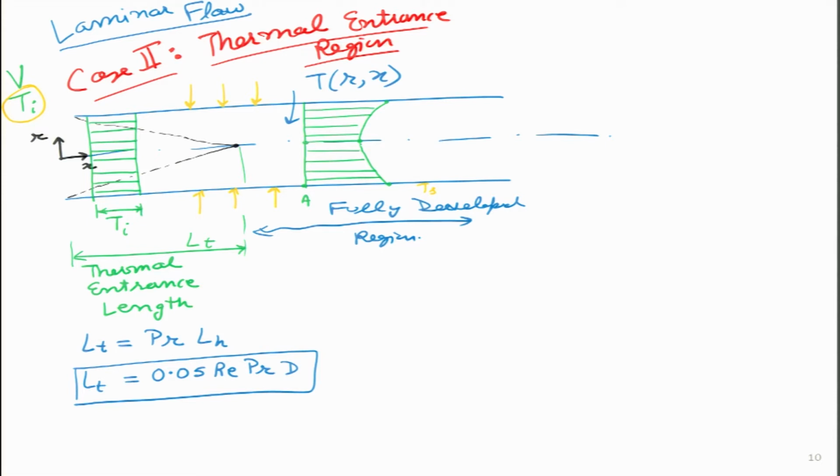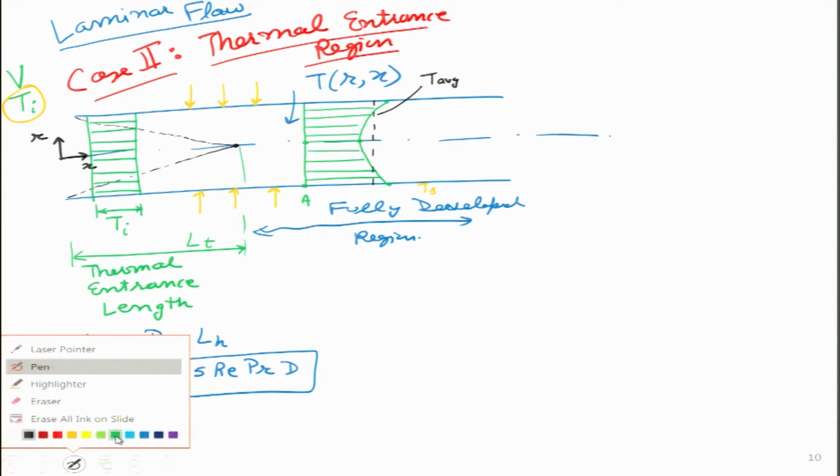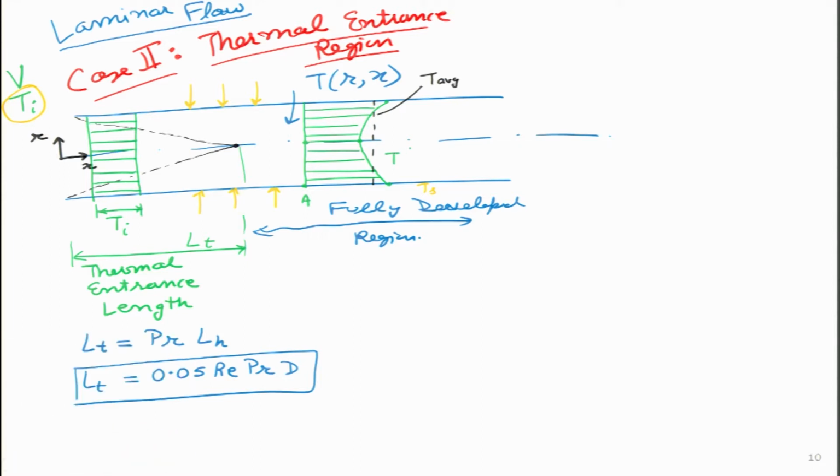And if I wish, I can denote some sort of average temperature for this whole thing, and I can represent it as T average. The rest of the green profile I can represent as T(r, x), a function of x. So, here temperature is a function of both the radial direction as well as the axial direction.